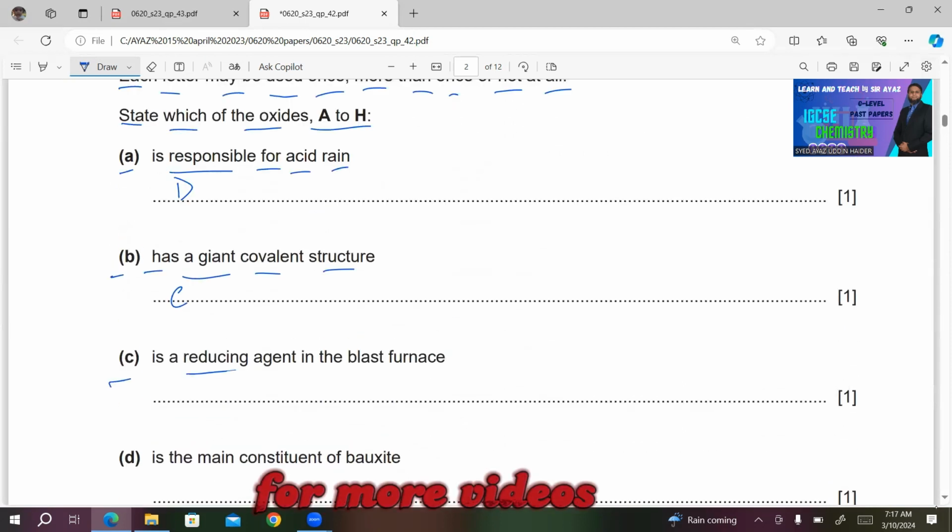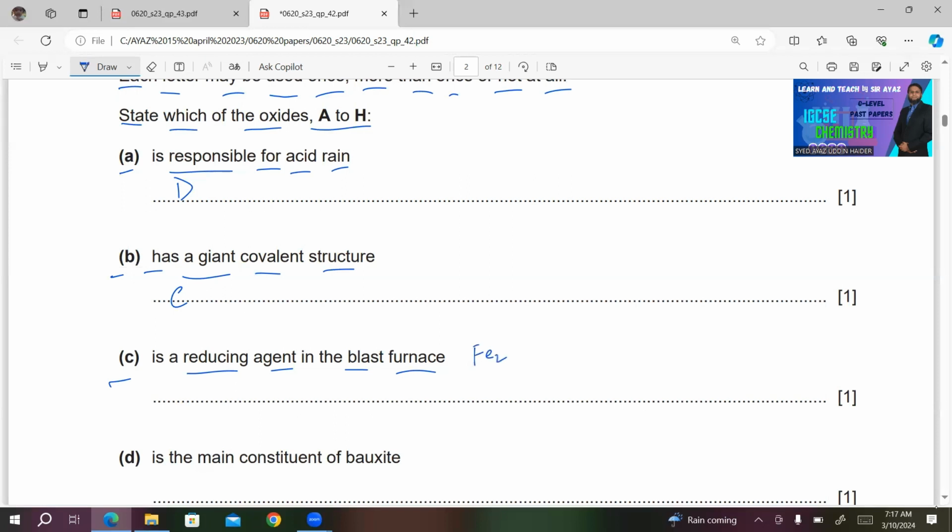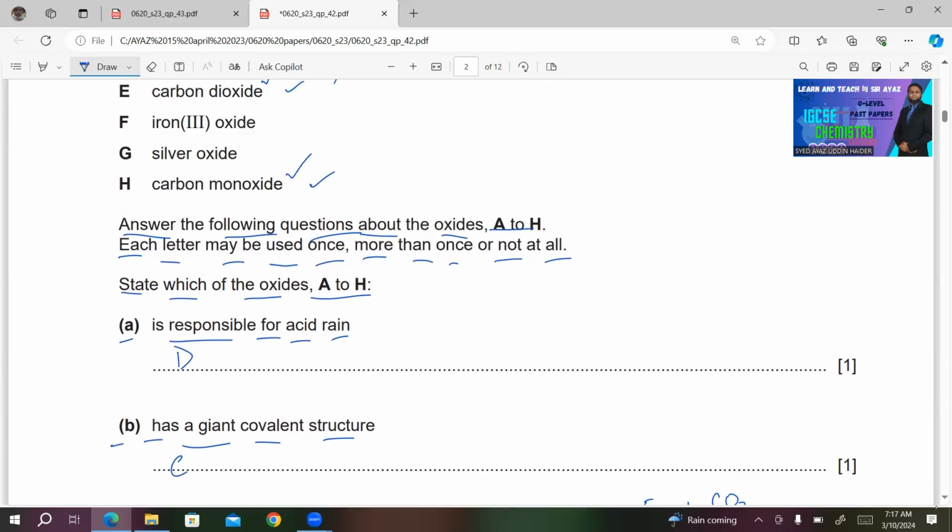C. Is a reducing agent in the blast furnace. In the blast furnace, during the reduction of iron 3 oxide, this is the reaction equation, Fe2O3, carbon monoxide is the main reducing agent. We will get iron and carbon dioxide. I'm not going to balance the equation this time. So carbon monoxide will be the answer for this part.